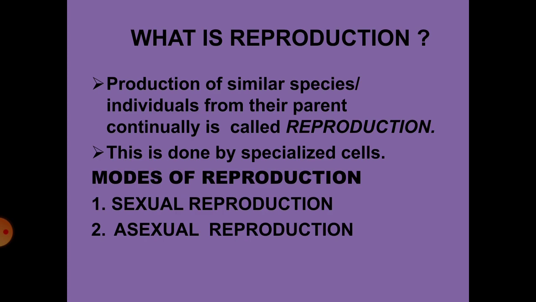Production of offspring by the fusion of two gametes from two different individuals to form a diploid zygote which develops into a mature organism is referred to as sexual reproduction. Hence, sexual reproduction involves two different individuals, that is the male and the female individuals.